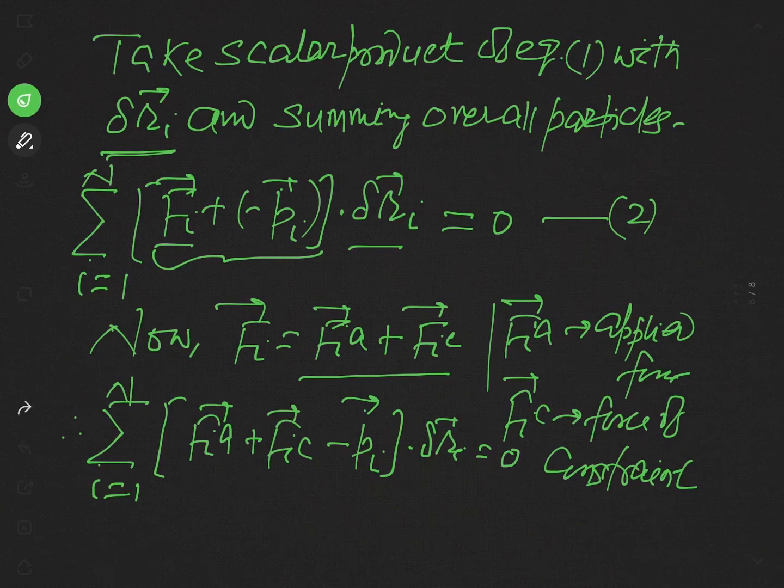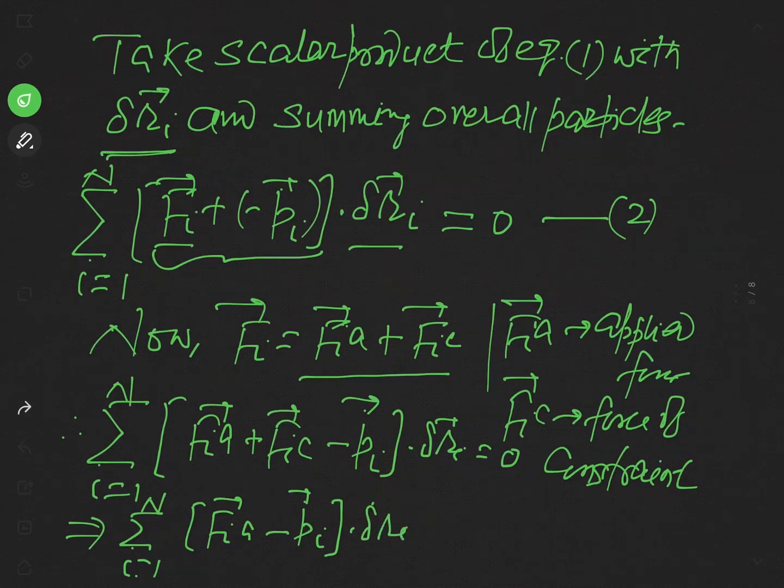Now simplify this result. Here we can write this equation as summation over i 1 to n Fia minus pi dot delta Ri plus summation over i 1 to n Fic dot delta Ri, and this equals 0.